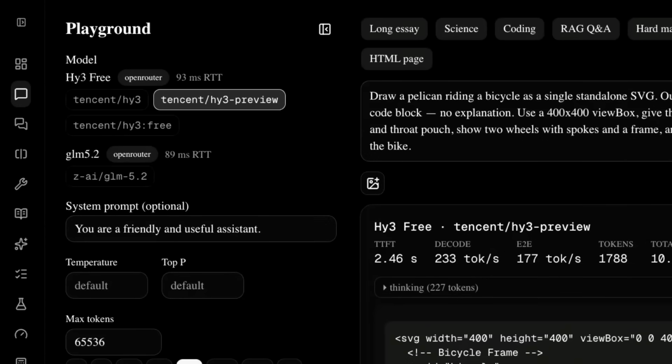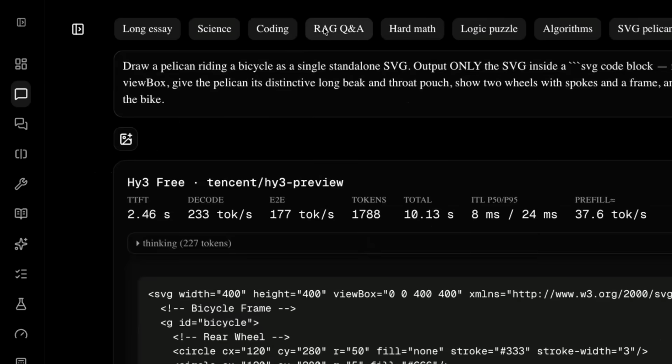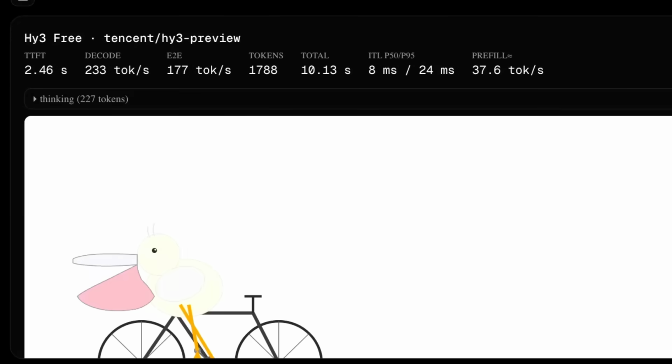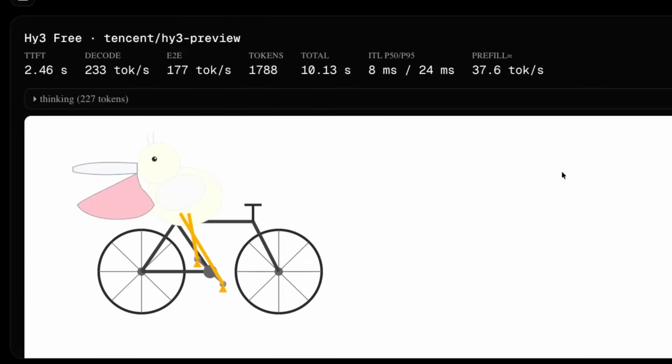Now, what I thought I'd do is just show you running that same test on the preview version of the model. I was curious to see how much had changed between the old version, which I don't think was fully trained yet, and this one. But if you look at the output, we can see that, yeah, clearly the output is not as good either. The pelican is perhaps sitting backwards on it. So that was something that I noticed.